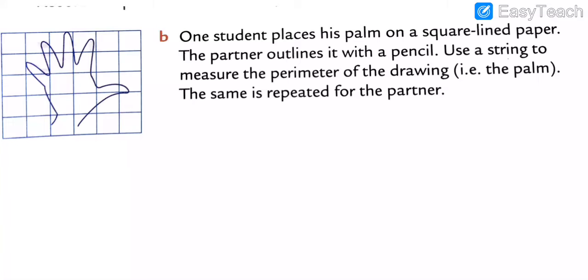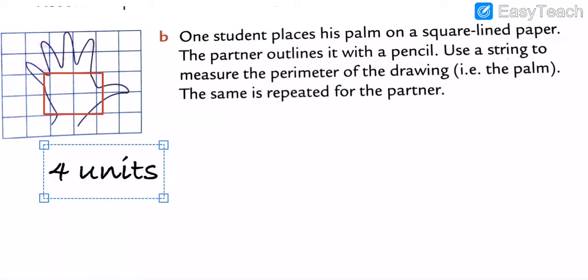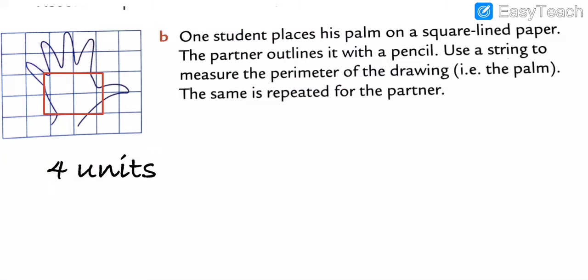See here, see, my dear students. It's your palm. So how many? 1, 2, 3 and 4. So approximately it is 4 units. How many, my dear students? Approximately 4 units. This is your palm.